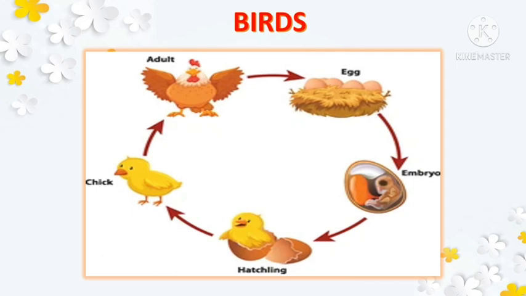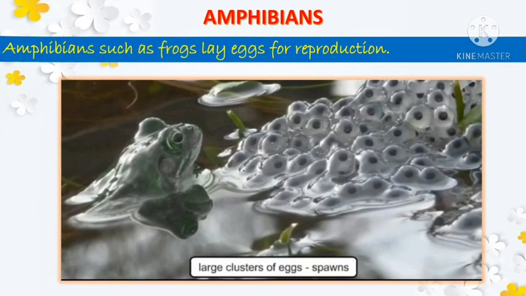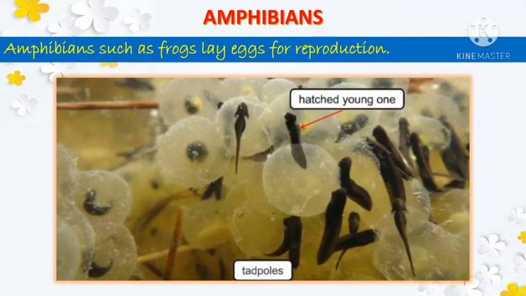Okay? Now let us move to amphibians. Children, amphibians such as frogs lay eggs for reproduction. A frog lays hundreds of eggs in the water. These cluster of eggs are called spawn. Eggs are surrounded by a jelly-like substance for protection. When the eggs hatch, tiny organisms called tadpoles come out of the eggs.